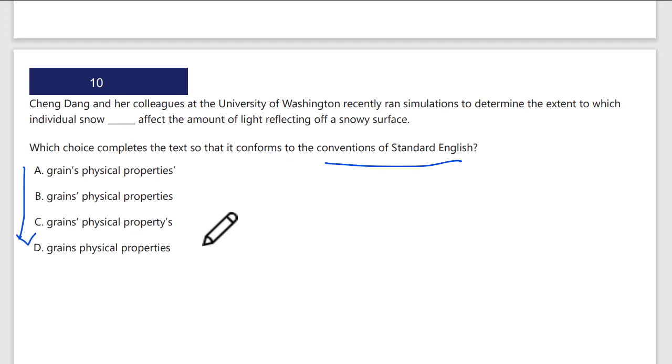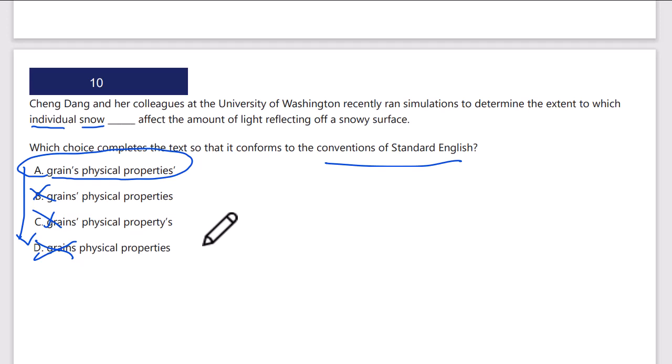So do the grains own the physical property? Yeah, there are multiple snow grains. To which, well, no, it says individual snow grains. So I take that back. It's an individual snow grain, and it does possess the physical properties. So it's not S apostrophe for plural grains. It's got to be apostrophe S. A is the only answer that fits. Let's just make sure it fits elsewhere. Individual snow grains' physical properties affect the amount of light reflecting off a snowy surface.